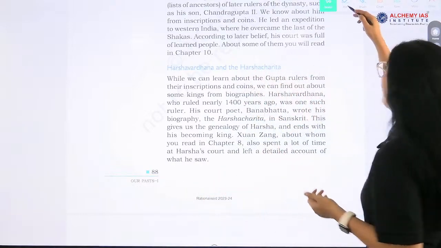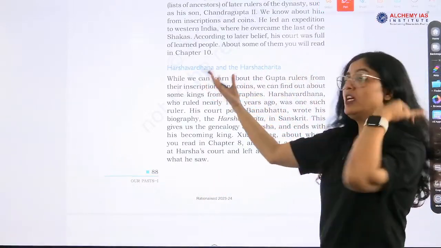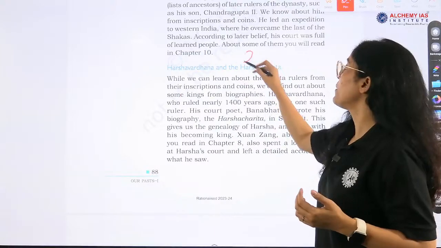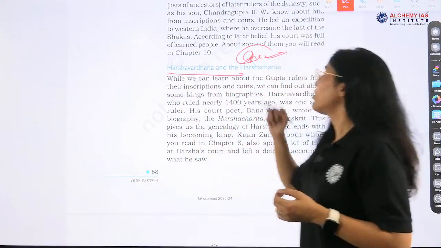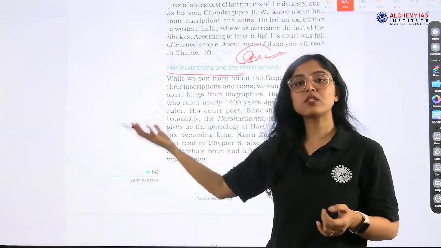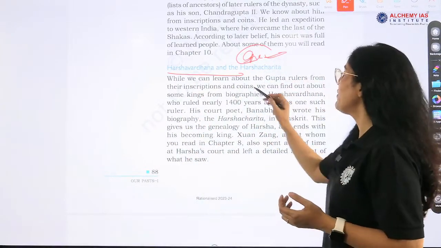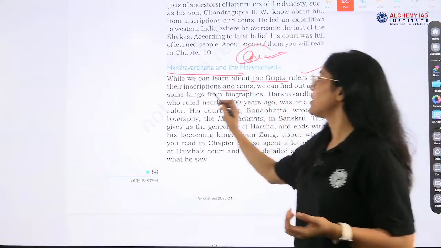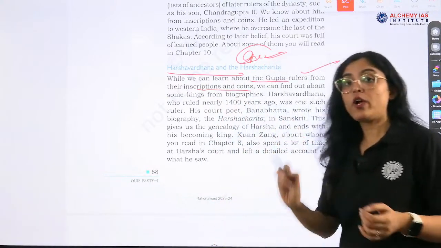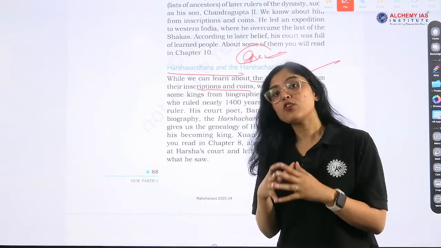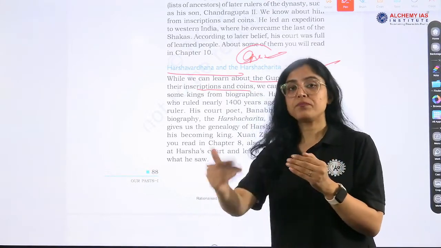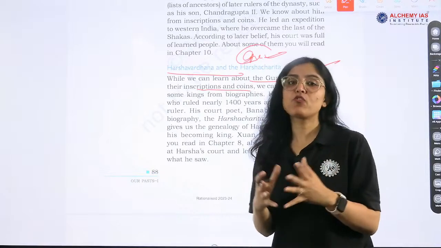Okay, now Harshvardhan and Harshcharita. He is also one of the important rulers of ancient India. Now, we will read about Harshvardhan and Harshcharita. What are the things that are mentioned? While we can learn about Gupta rulers from inscriptions and coins, coins and inscriptions are a major source of history for Gupta rulers, and the Guptas were the people who minted a number of gold coins, okay.